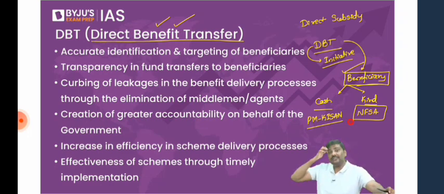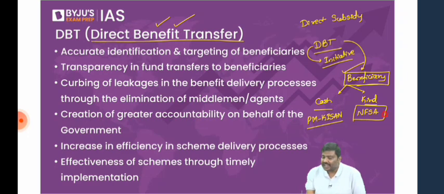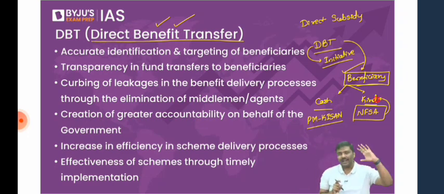Under the National Food Security Act, we don't provide cash. We do not provide cash subsidy to the beneficiary. What we do is, we provide food grains at subsidized prices. So even NFSA is under direct benefit transfer. Now, does anybody have a problem or an issue regarding this? Let me know.